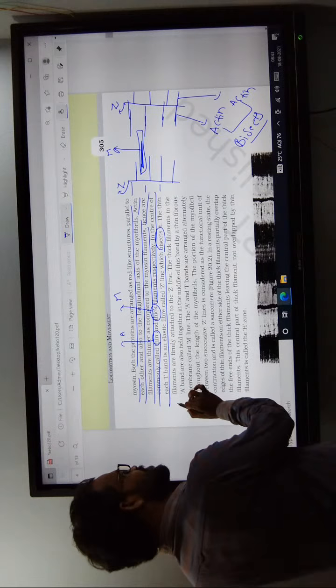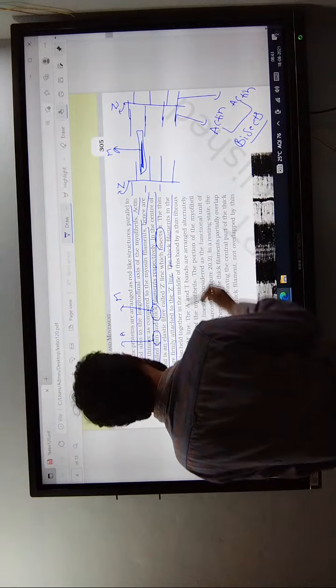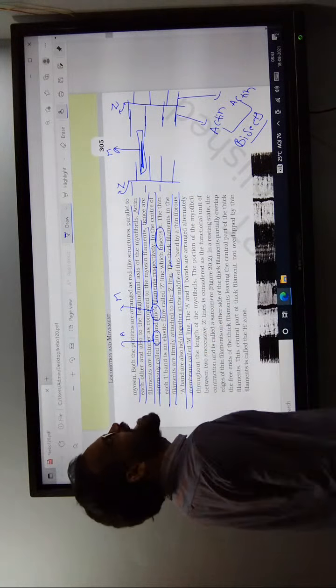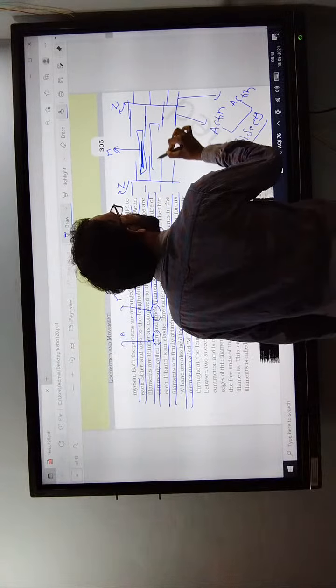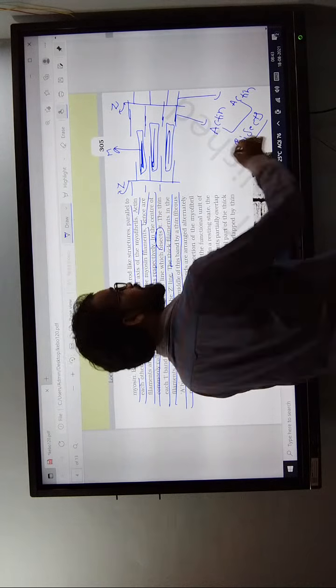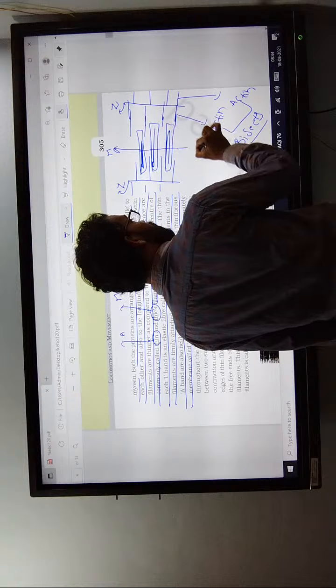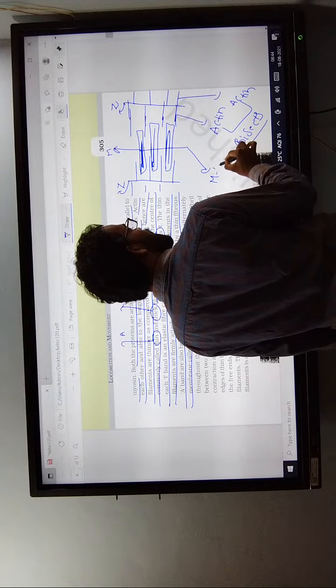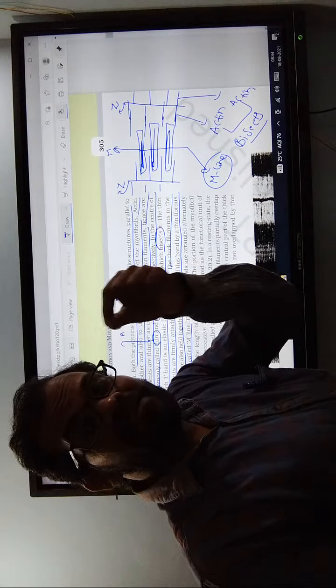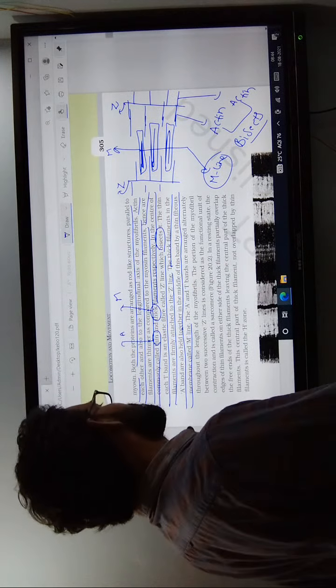Now the thin filaments are commonly attached to the Z line. The thick filaments of the A band are also held in the middle by a fibrous band called the M line. This is the middle of the thick filament. It is known as the M line. What is the M line? The middle of the thick filament consists of the M line.